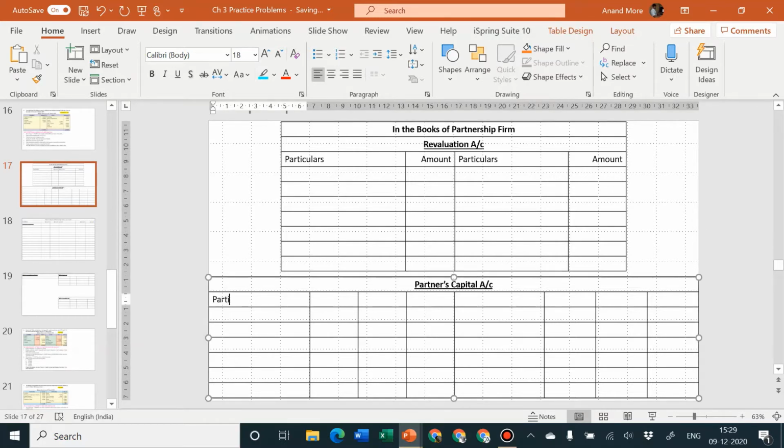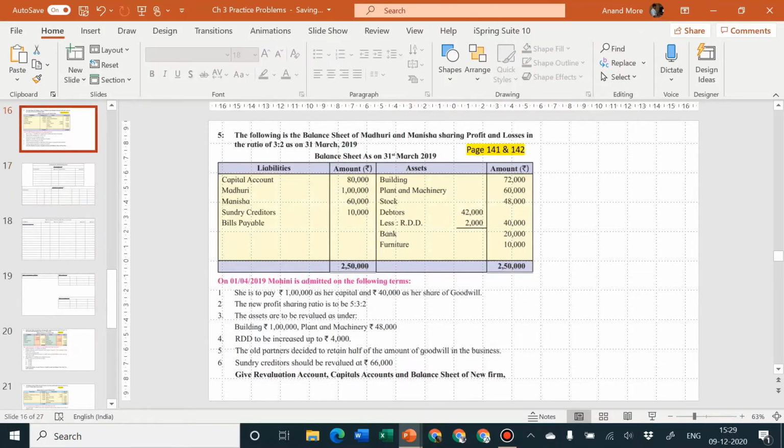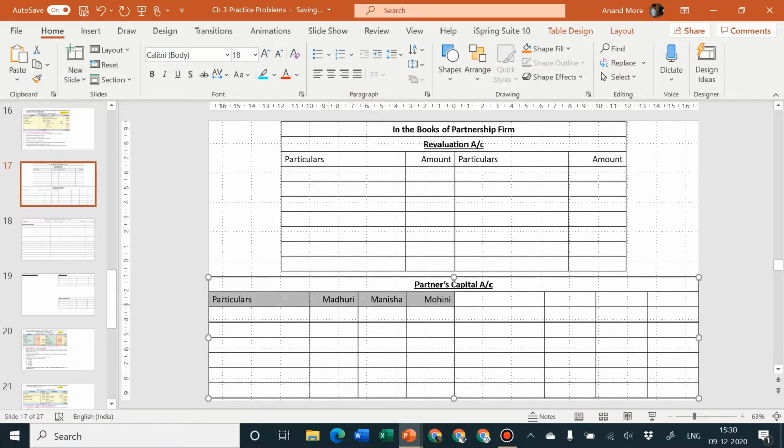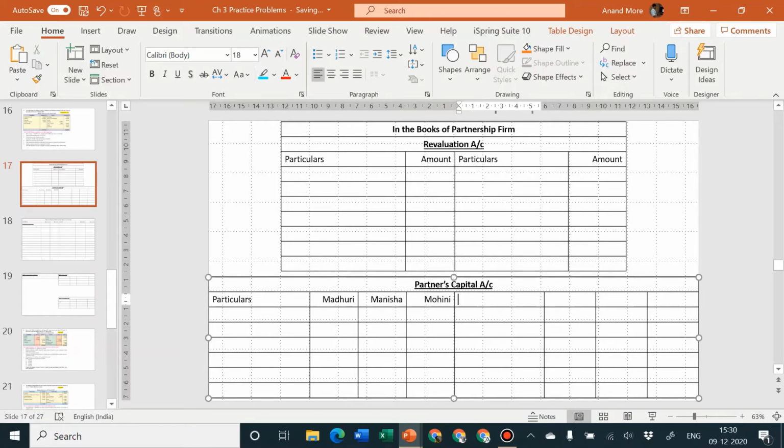Then here it is particulars. The names of the partners are, old partners were Madhuri and Manisha, and new partner is Mohini. So Madhuri, Manisha and Mohini. Again particulars and Madhuri, Manisha and Mohini.